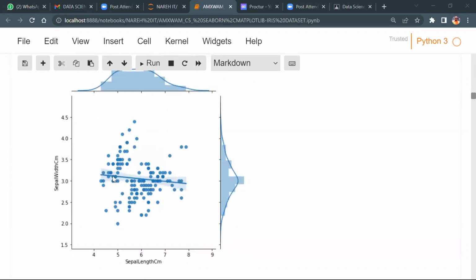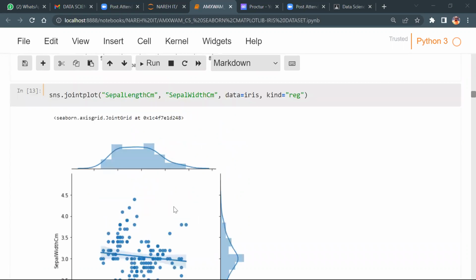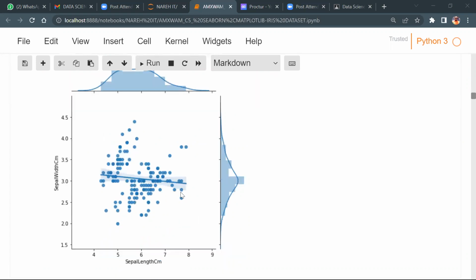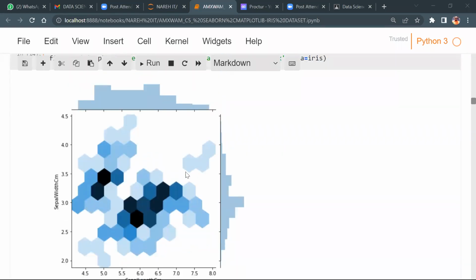What type of relationship is this? This is a joint plot between 2 attributes, sepal length and sepal width. What type of correlation is this? No correlation, or I also call it negative. Yes, because sepal length and sepal width are 2 attributes of a flower, so we cannot say it's no correlation, but we can say it is a negative correlation. Got it?